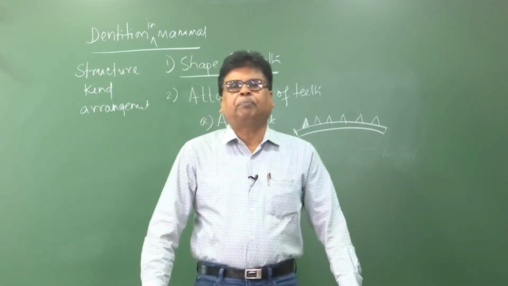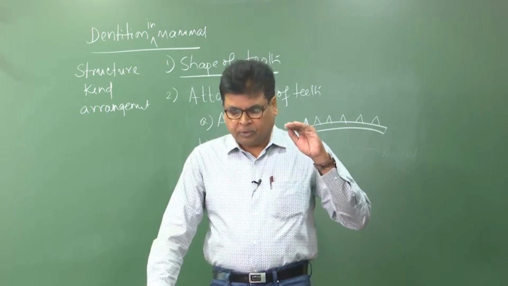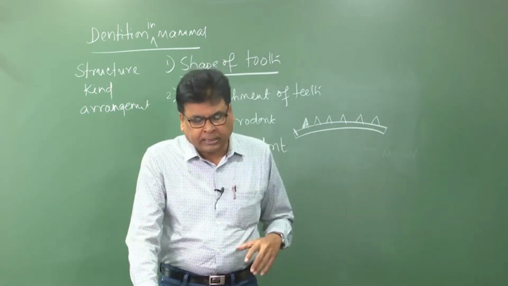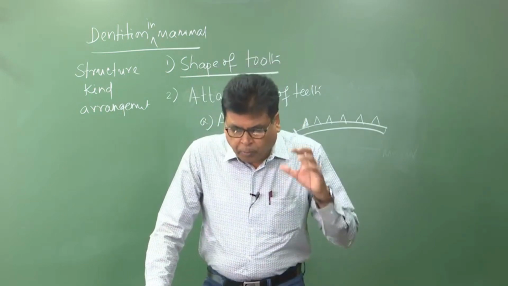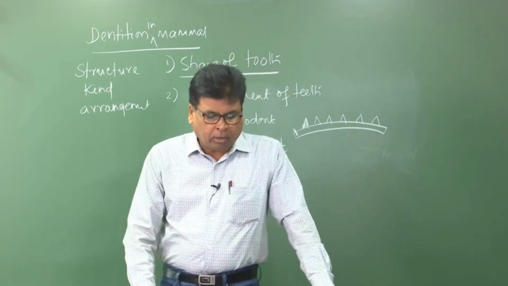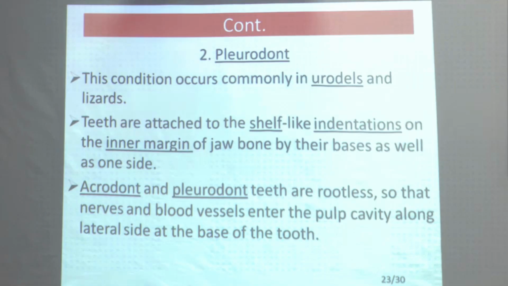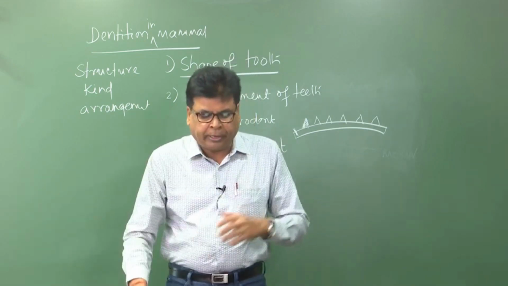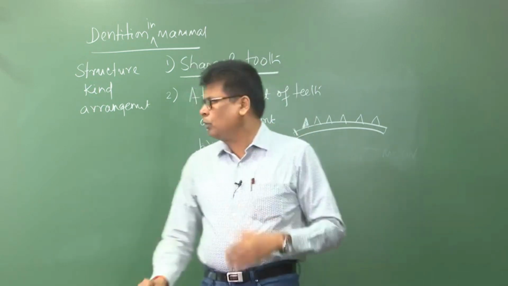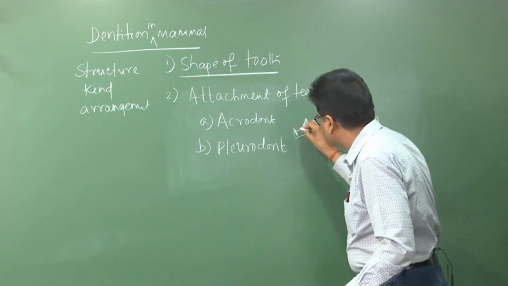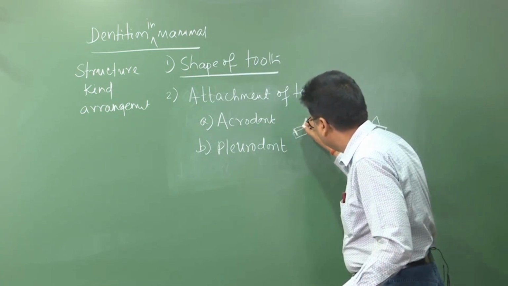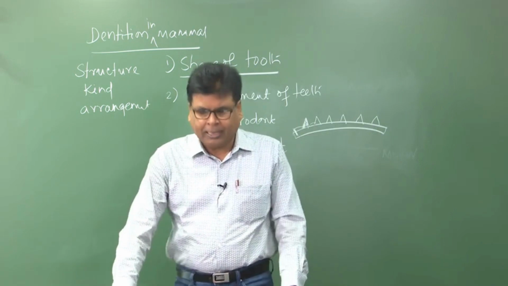So, acrodont and pleurodont teeth are rootless, so nerves and blood vessels do not directly enter the pulp cavity at the base of the tooth. The most important point you have to remember is that, as there is no root, the blood vessels and nerves enter the pulp cavity along the lateral side, at the base of the tooth.